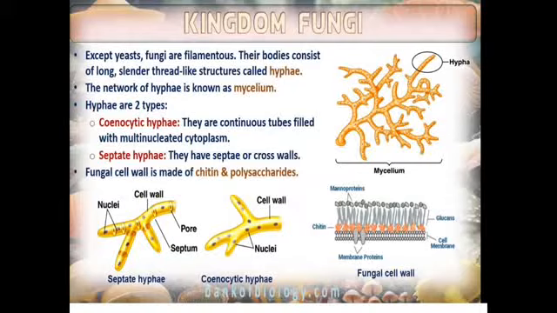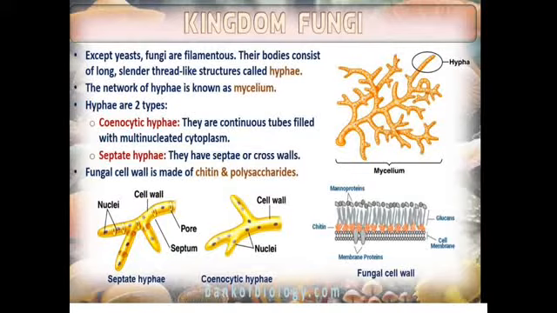In one area you will find many nuclei in coenocytic hyphae. That is why we call it multinucleate. They are continuous tubes filled with multinucleate cytoplasm. That means there is no septum or wall, and numerous nuclei are found here.